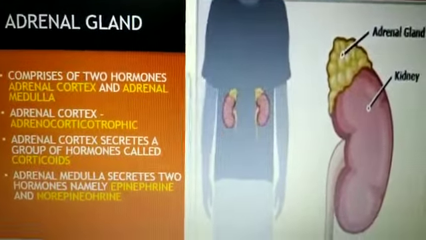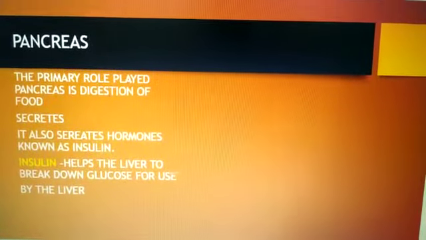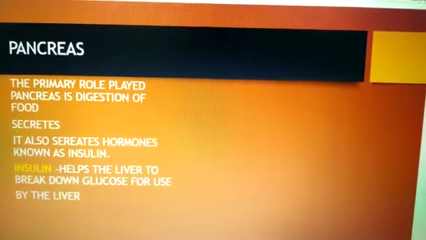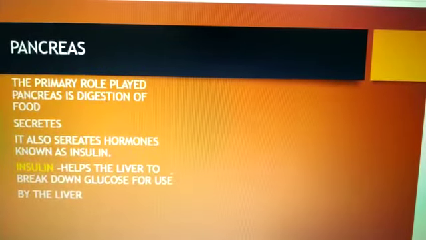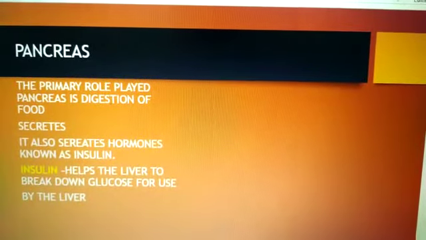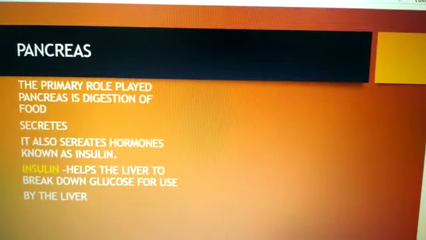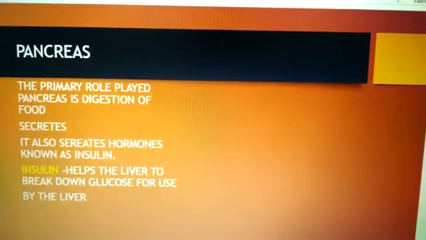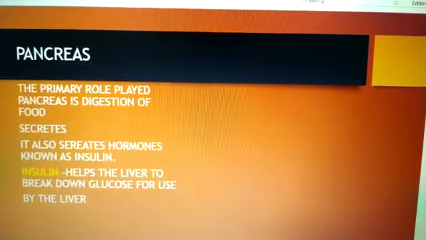Another type of gland is known as pancreas. So children, the pancreas is a gland which is near the stomach. It has a primary role in digestion of food, but it also secretes a hormone known as insulin. Insulin helps the liver to break down the glucose for use by the body or storage as glycogen by the liver. When insulin is not secreted in proper amount, people develop a disease called diabetes.